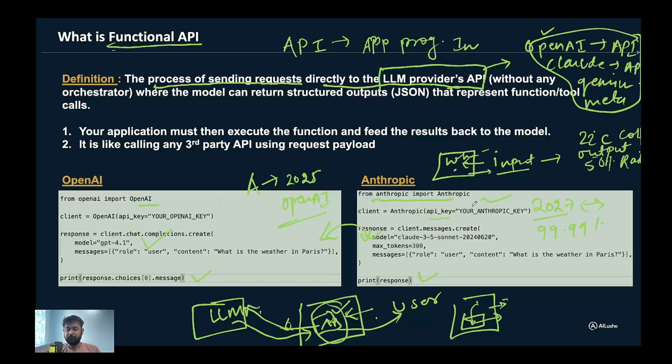Correct. I'm going to discuss the solution for this, but this is the functional API part basically, right? So functional API, in very layman terms, is kind of a third party API where you're passing some payload and finally you're getting the response. So that's the whole meaning of the API part.